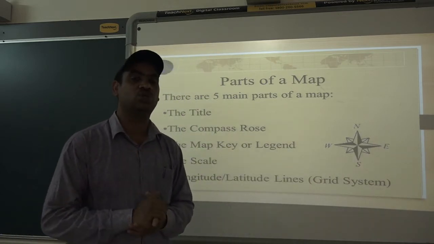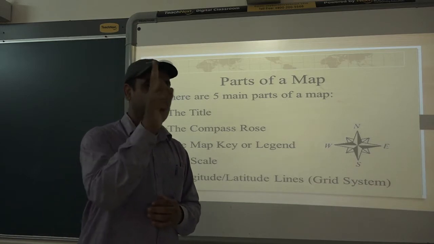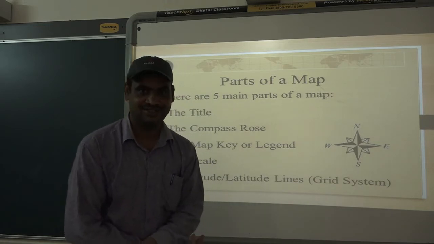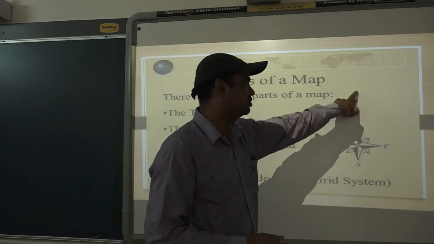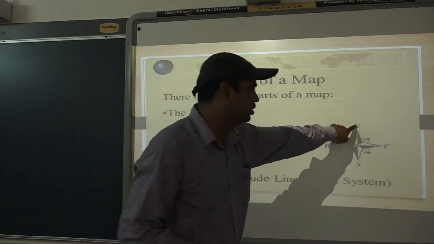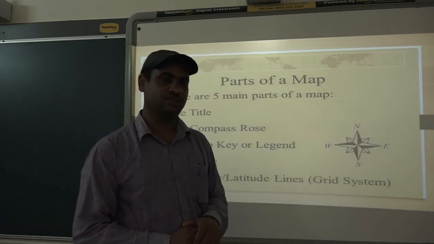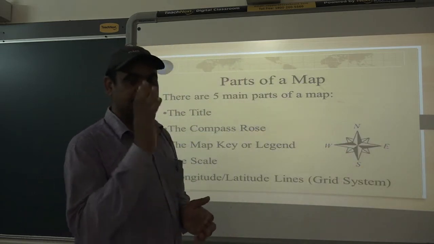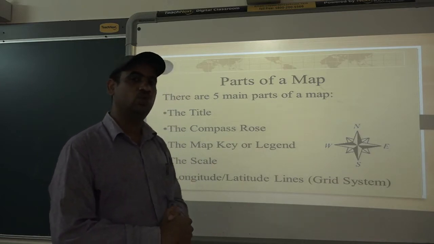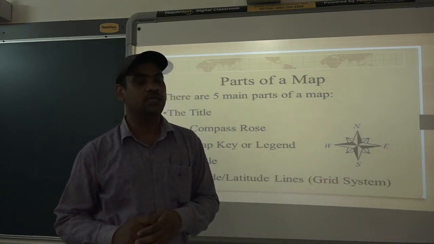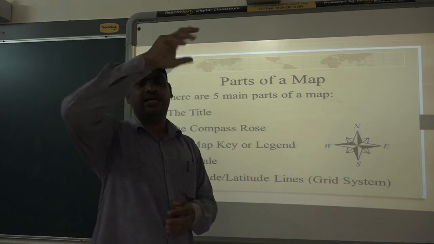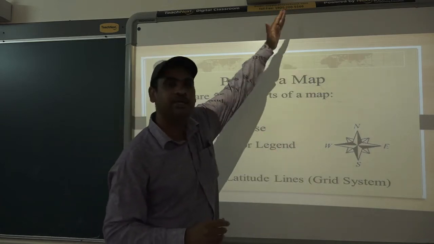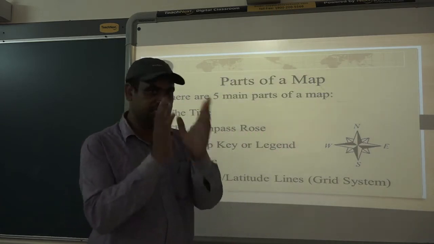And how are directions shown on the map? If you come to know the first direction, it is very easy to know all other directions, isn't it? Once you know this is north, the opposite of north will be south, and you can guess east and west also. If you have carefully observed, there is one arrow and above it is written N. It indicates this side of the map is north. That is also important.